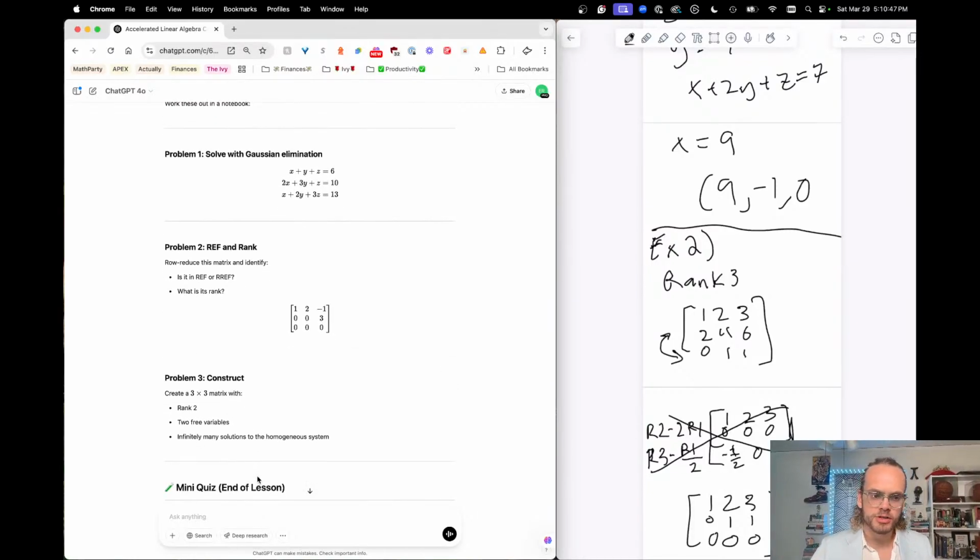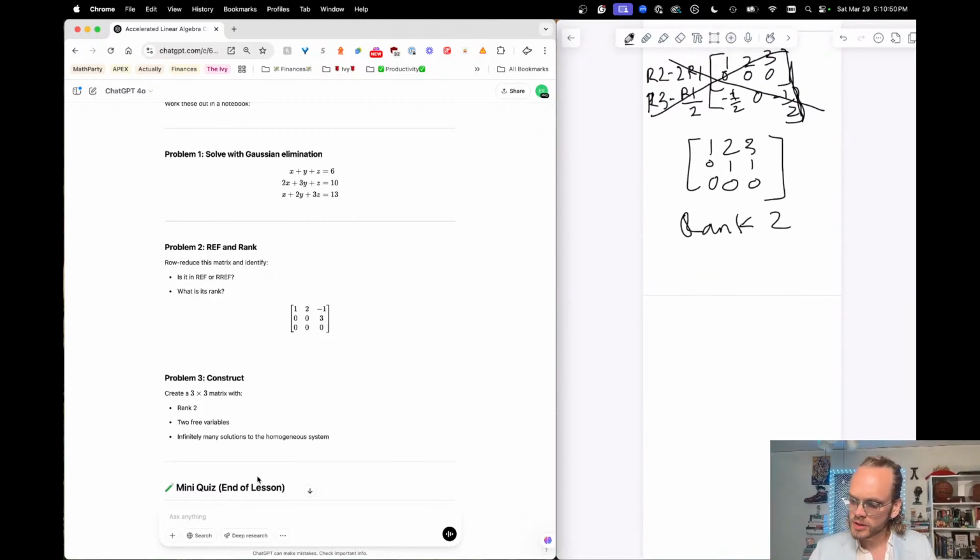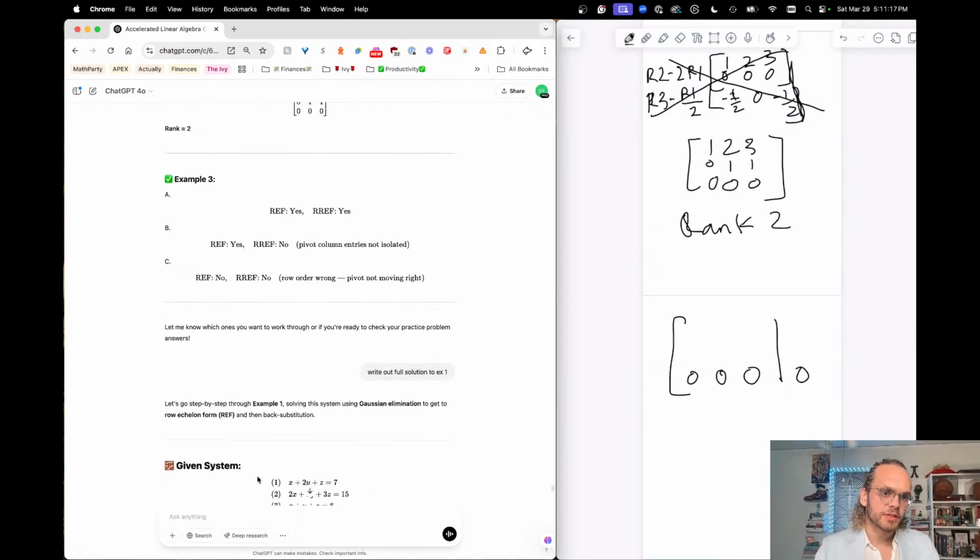Construct a 3 by 3 matrix with rank 2. So if it's rank 2, that means I want to have a 0, 0, 0 here. 2 free variables. I need to figure out what free variables are, and infinitely many solutions to the homogeneous system. Okay, so I think I want to make this 0 here for infinitely many solutions. 2 free variables. I think that it's going to be something like, well, let's see. I actually want to look at their answer.